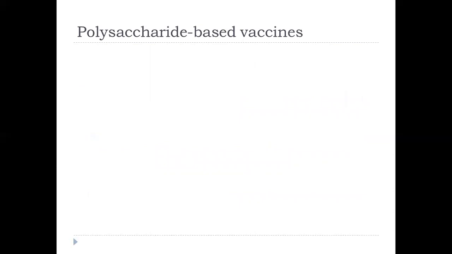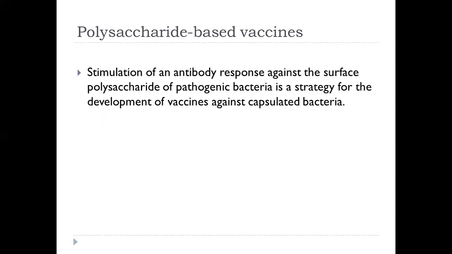Then, the surface of many pathogenic bacteria is covered by a capsule that is made up of polymeric glycans. This polysaccharide coat entirely covers the bacteria and prevents it from being the target of the host immune response. But still, there are certain mechanisms like complement-mediated killing and opsonophagocytosis by which the antibodies to these surface polysaccharides can clear the bacteria. Hence, stimulation of an antibody response against the surface polysaccharide of pathogenic bacteria is a strategy for the development of vaccines against capsulated bacteria.